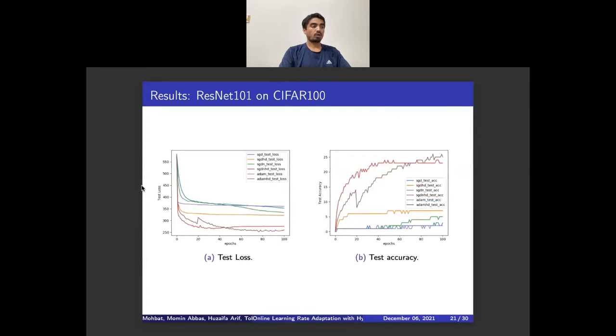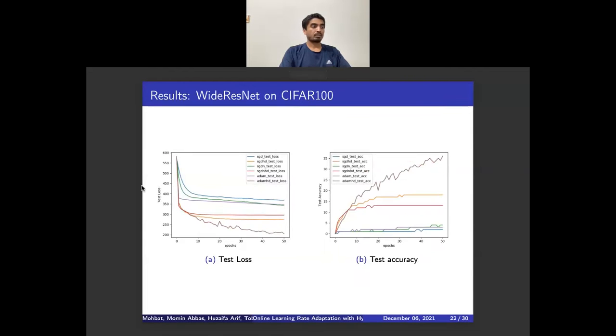When ResNet 101 was trained on CIFAR100, we could observe in the left plot that the loss for the HD variant optimizer is better than the simpler variant. Also, in the right side plot, accuracy for the HD variant is higher. Wide ResNet is one of the popular 52-layer deep classification models built upon ResNet. When we trained it on CIFAR100, the model shows a better performance for all HD optimizers.